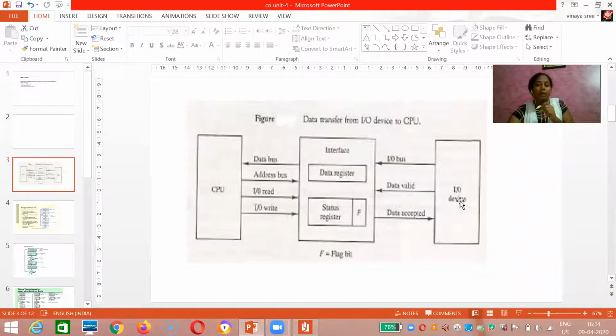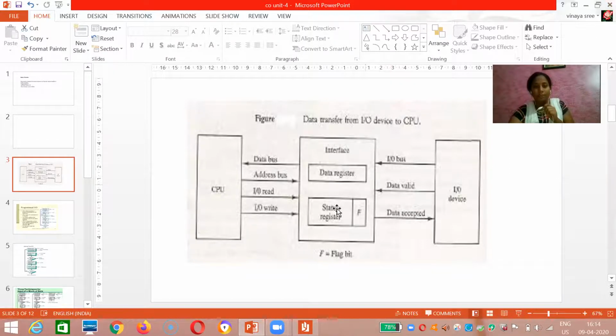Here, regarding external peripheral devices, you have already completed the entire 4th unit. The only topic left out is interrupt initiated IO. Even programmed IO is completed, but I already gave information yesterday to revise it once. So what is happening here is asynchronous data transfer. In asynchronous data transfer, you study two things: one is strobe, and the other one is handshake. So this is like a handshake.